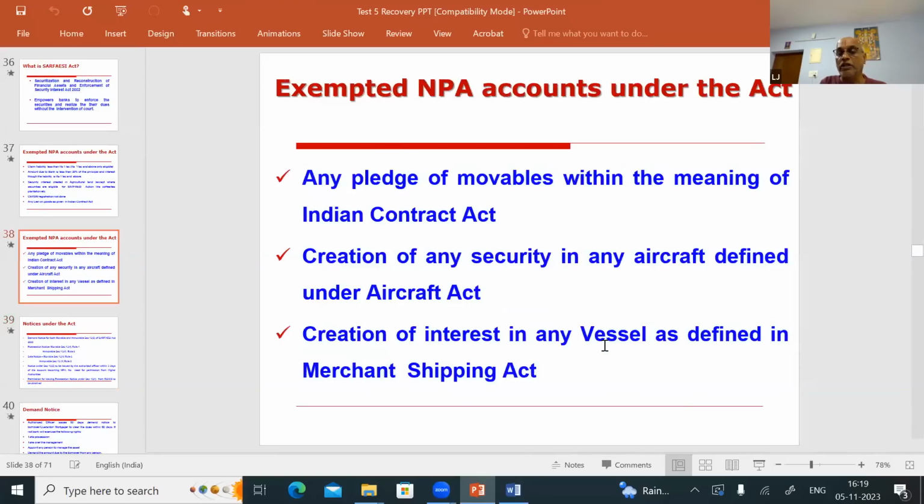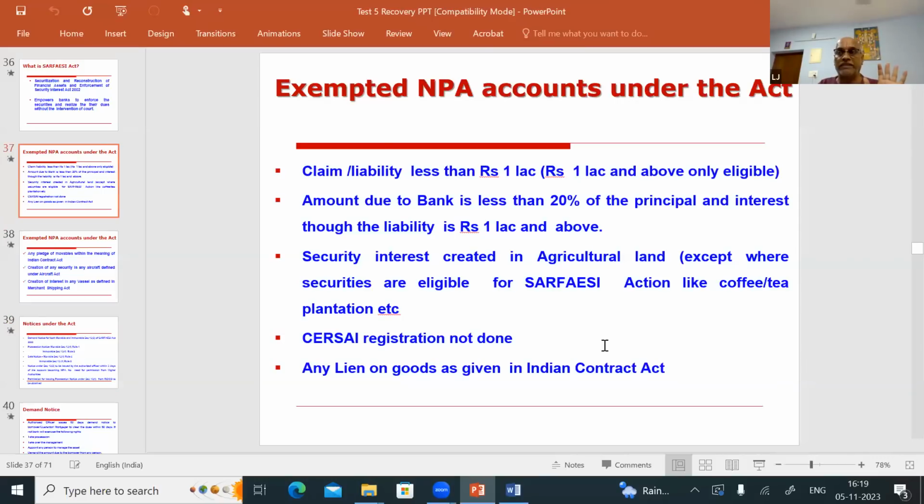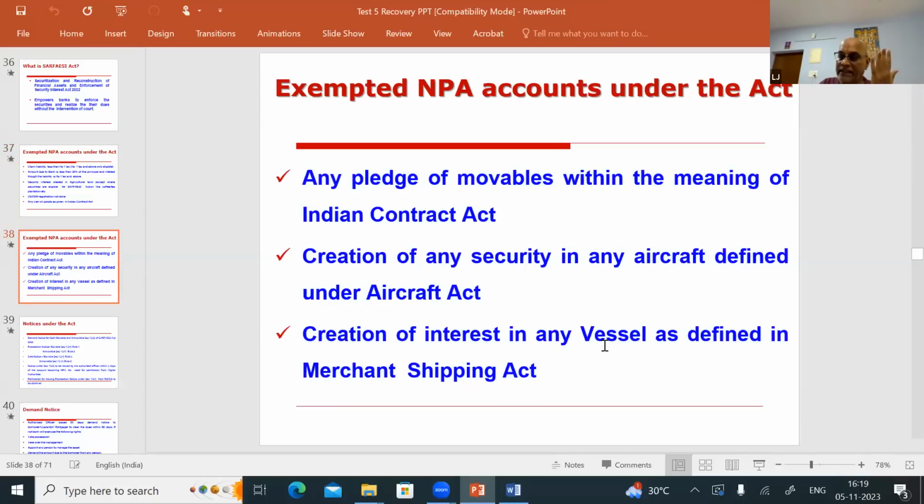Okay, sir. Now, which are all the accounts not eligible for SARFAESI? I have told, they will ask. So liability should be 1 lakh and above. Less than 1 lakh is not eligible. Even if liability is 1 lakh and above, if 80% of the amount is already paid, that is, the amount demanded should be less than 20%, then in that case also SARFAESI is not eligible. Agricultural land other than with a certain exemption, and SARFAESI registration to be done and you have not done. Then lien, pledge, aircraft, as well as creation of security in any vessel. These are all the 5-6 cases where SARFAESI action cannot be proceeded.